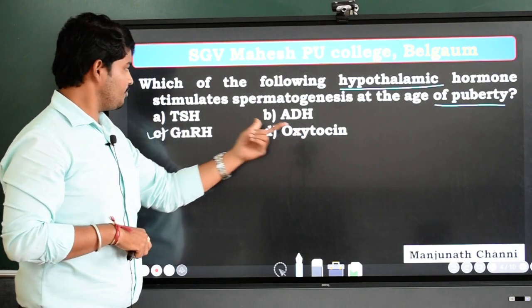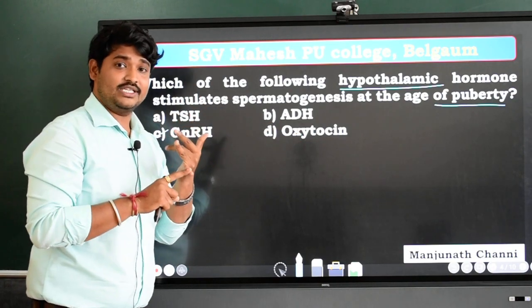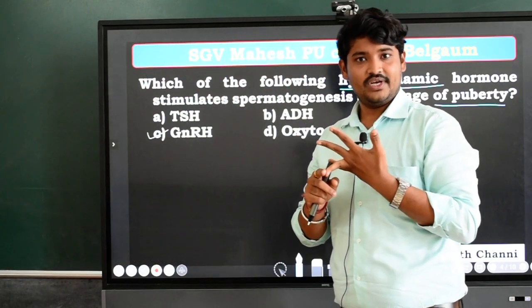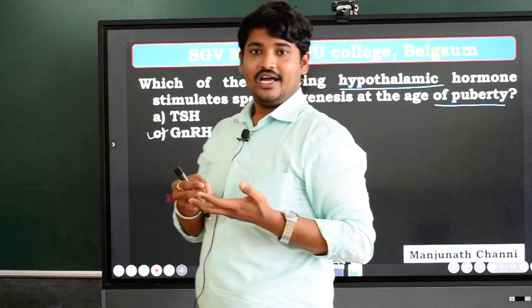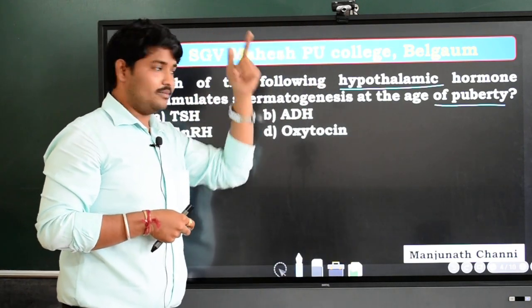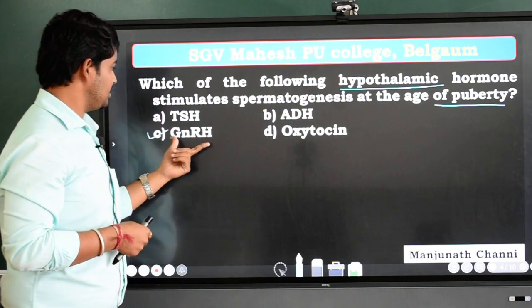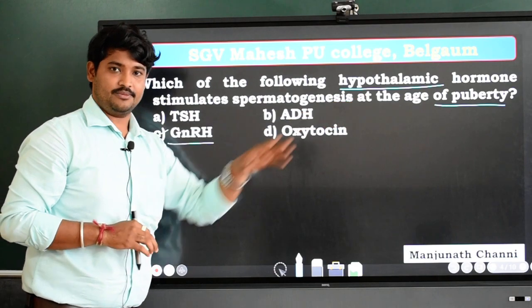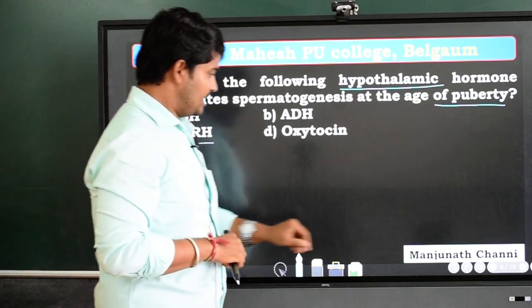And you know the gonadotropins in case of males are FSH and LH. Those will be secreted, and for those secretion, the signal should come from the hypothalamus, and the hypothalamus will give the signal by means of releasing the GnRH at the time of puberty. Clear? Coming to the next question.